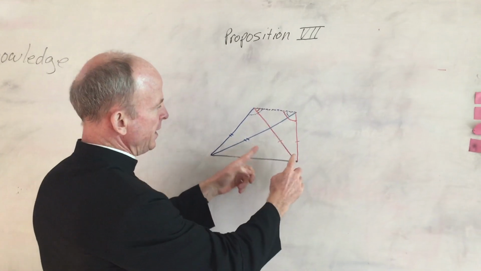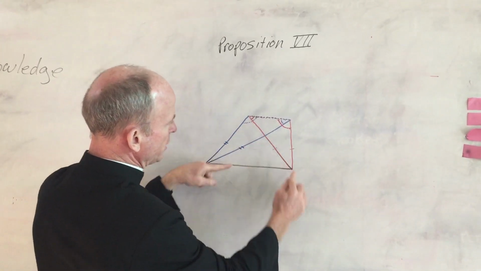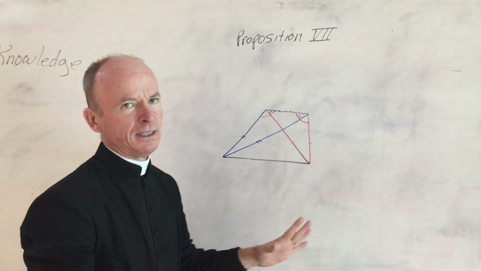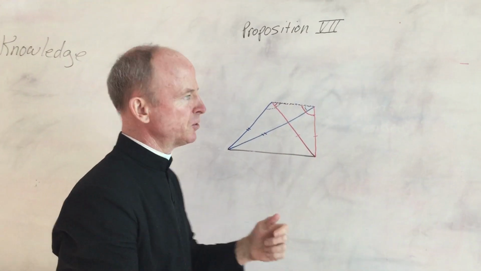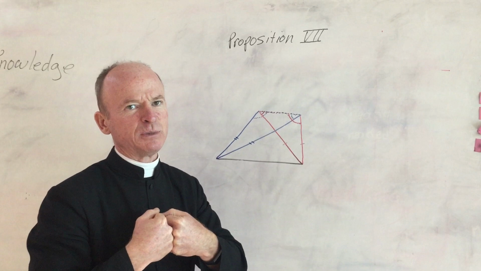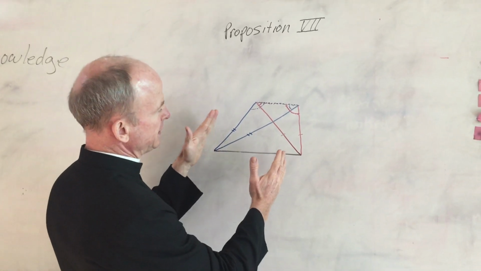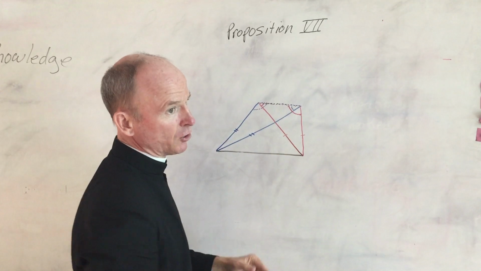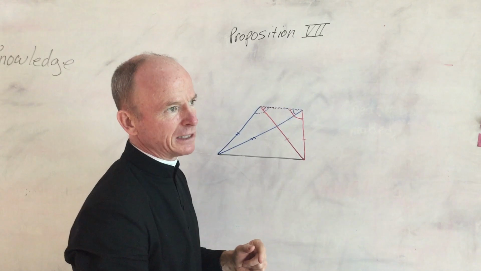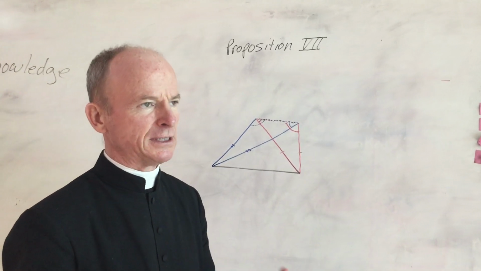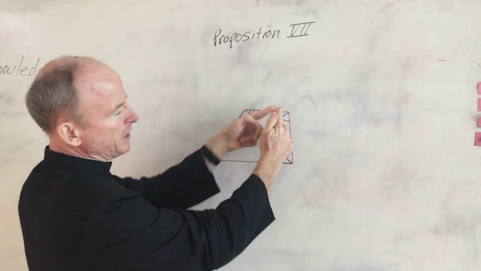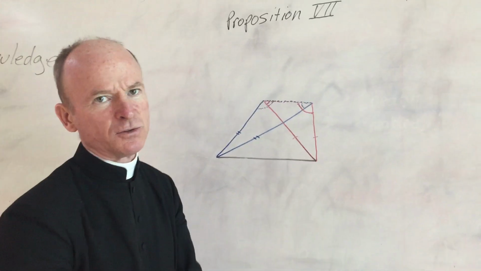So that position that Mr. Smarty Pants granted, that it can be the case that you can construct 2 sets of lines such that the other lines are equal respectively, it must be false. Because if you say that it's true, you come to an absurdity that we have equality and inequality at the same time in the same respect. That is to say then, if it's false that you can construct two lines from the extremities meeting at another point where you have the two lines equal respectively, it must be true to say that you cannot do that. So if you have these two lines meeting here, you can have other two lines meeting there, but you're not going to have equality between the lines respectively.